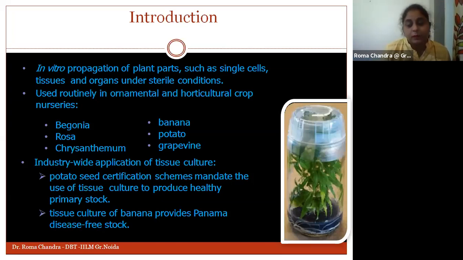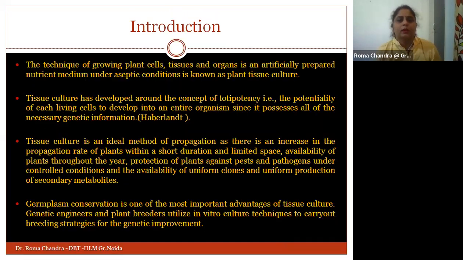If I talk about the industry wide application of tissue culture, these are a few examples only, like the potato seed certification scheme. We need to have certification for these kinds of schemes if we are going with the process of tissue culture, to produce the healthy primary stock. Or for example, in the tissue culture of banana, we have varieties where we are getting disease free stocks. So I'll just proceed with the process of plant tissue culture.